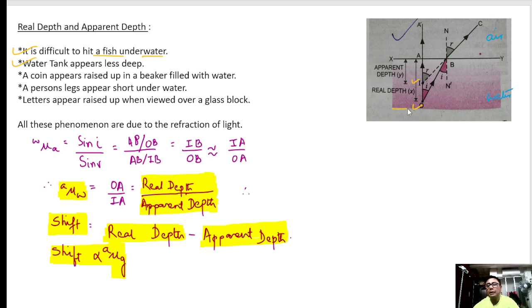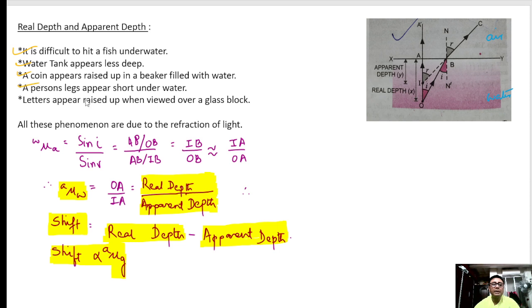This is the actual depth of the water tank, but when I see from the top, I will feel that this is the depth. So it will appear less deep. Clear? Similarly, if a coin is kept here, I will feel that the coin is raised till here. A coin will appear raised up.